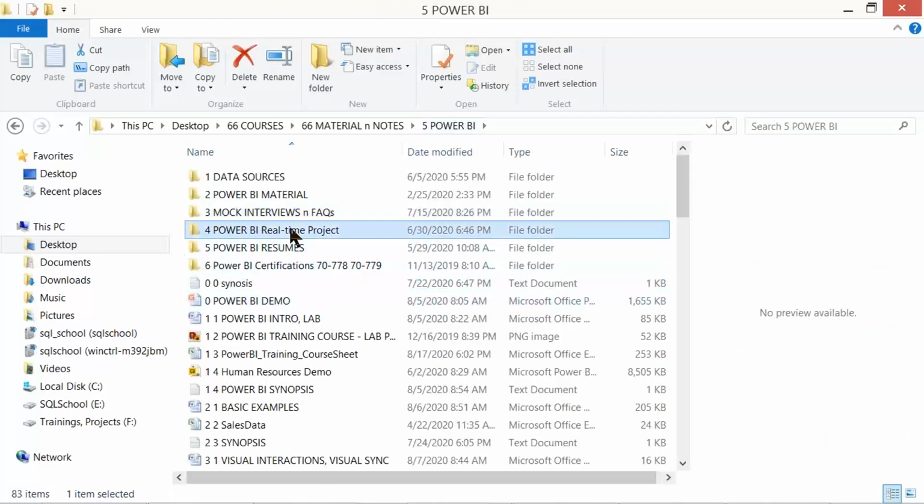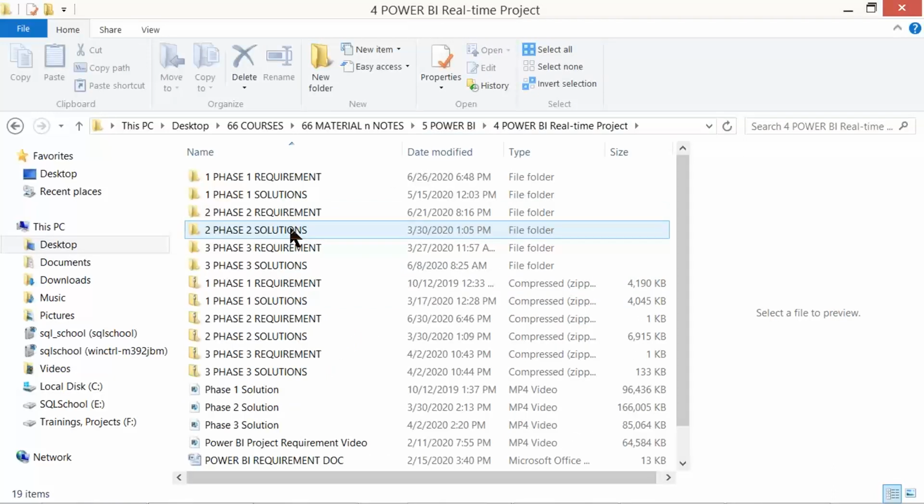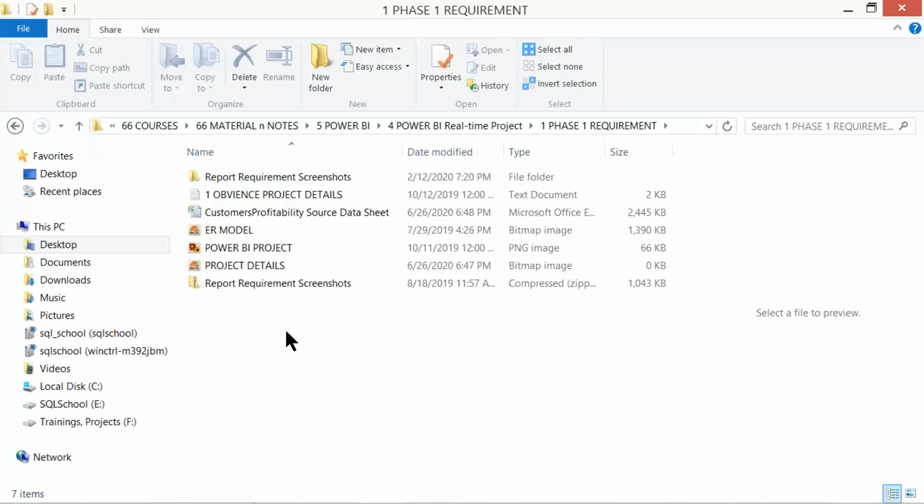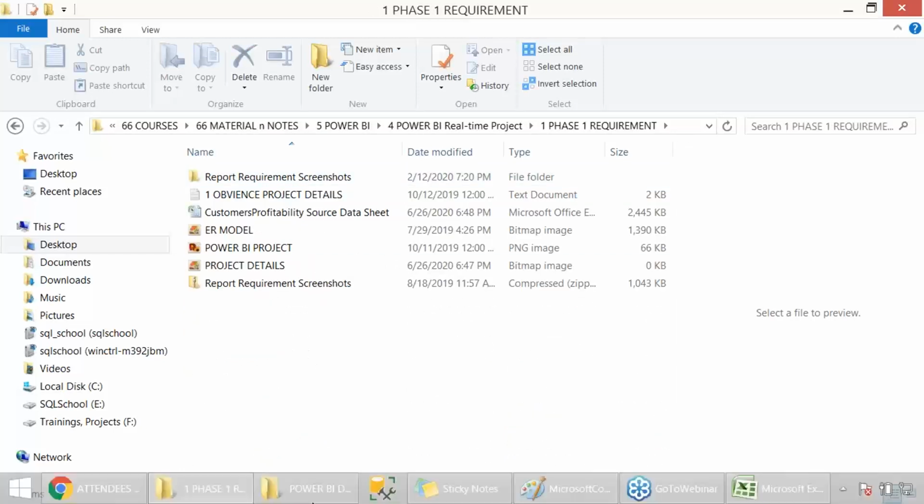In addition to that, we have the project work, phase by phase. The first phase you will start after the first 6 chapters.